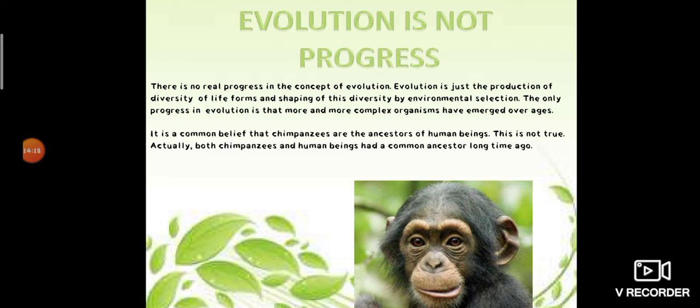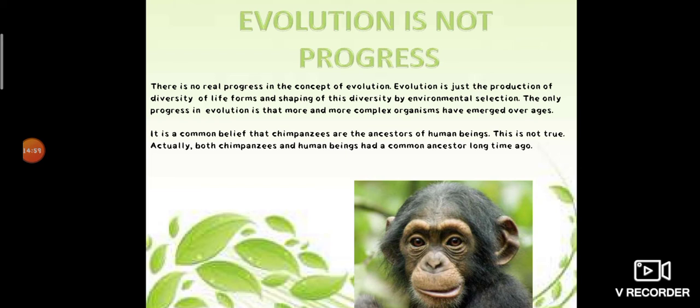This will become clearer with some examples. It is a common belief that chimpanzees are ancestors of human beings, but that is not true. Both chimpanzees and human beings had a common ancestor a long time ago. As time passes, environmental selection modifies and shapes the organisms.